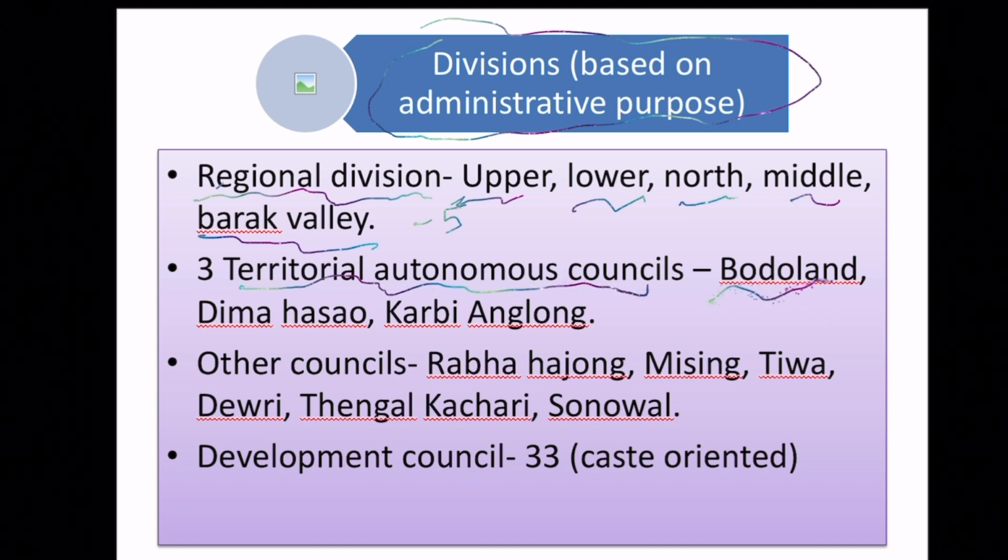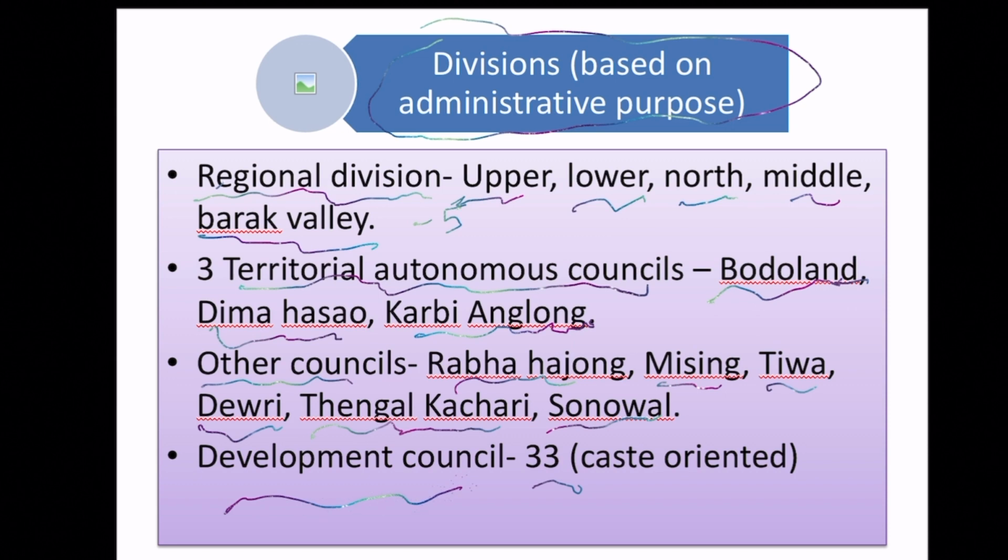That is Bodoland Territorial Autonomous Council, Dima Hasao Territorial Autonomous Council, and Karbi Anglong Territorial Autonomous Council. And there are also other councils. They are Rabha Hasong, Mishing, Tiwa, Deuri, Thengal Kachari, and Sonowal. And there are total 33 development councils which are caste oriented. Okay.